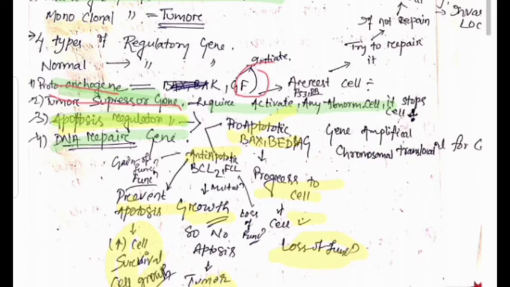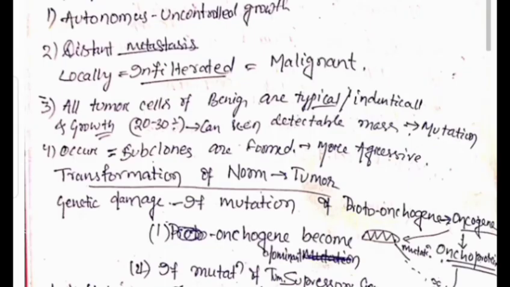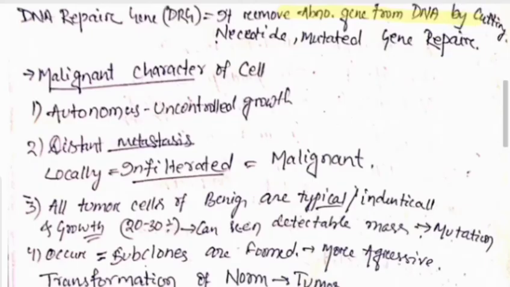The last, fourth example is the DNA repair gene. It's the gene which removes the abnormal gene from the DNA by cutting the nucleotide. What are nucleotides? G, C, T. These are the nucleotides, the backbone of DNA. So DNA is made up of polynucleotides. That's why this DNA repair gene causes abnormal gene removal by cutting. So its main function is repair of a mutated gene.